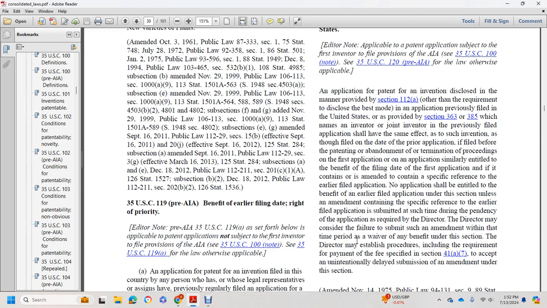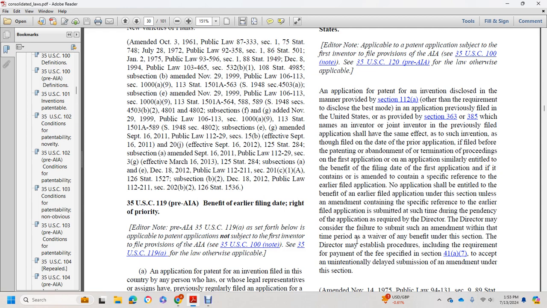if filed before the patenting or abandonment of or termination of proceedings on the first application, and shall be entitled to the benefit of the filing date of the first application if it contains or is amended to contain a specific reference to the earlier filed application. No application shall be entitled to the benefit of an earlier filed application under this section unless an amendment containing the specific reference to the earlier filed application is submitted during the pendency of the application, as required by the Director.